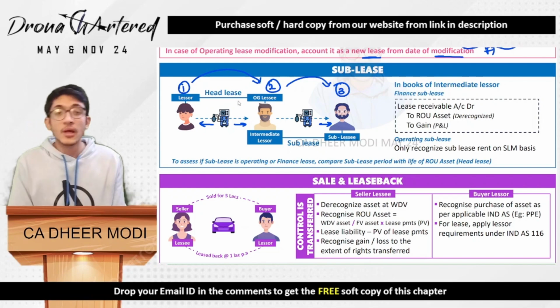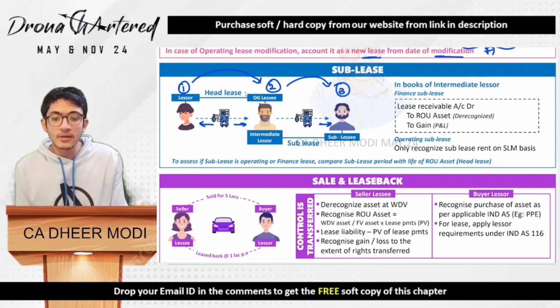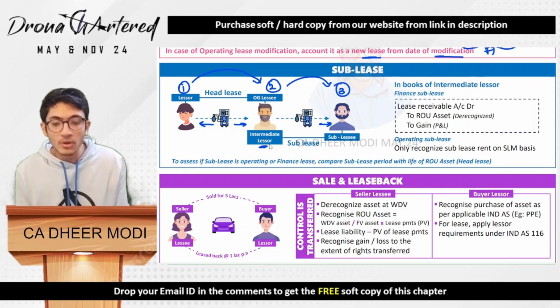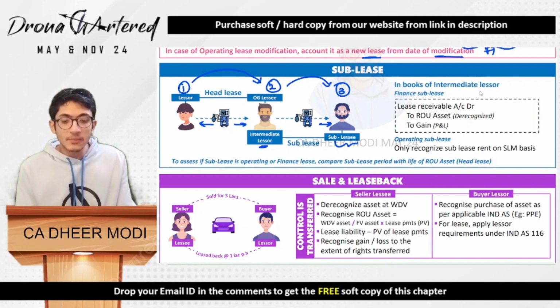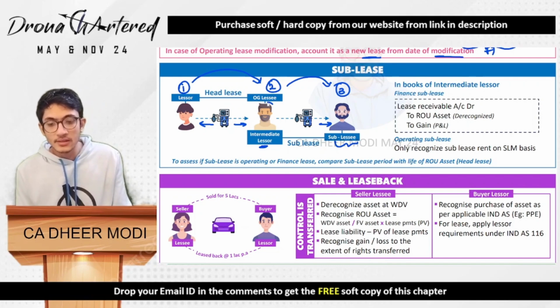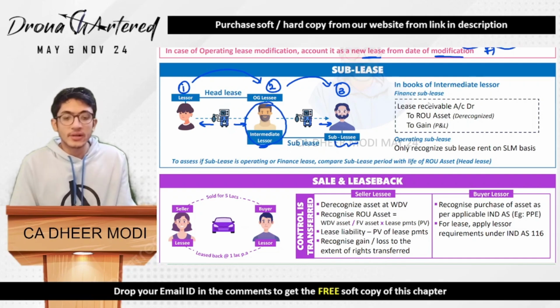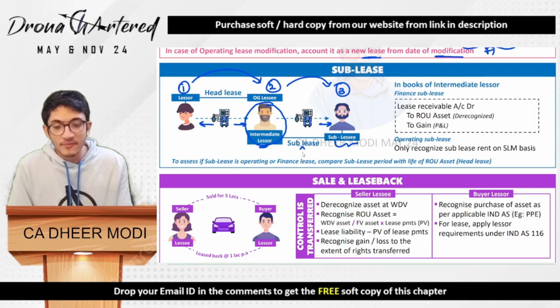So in this case the head lease is called the first transaction. That means this is the lessor and the original lessee. And this is called the intermediate lessor because he is further leasing it, and this is called the sub lessee. So in the books of the intermediate lessor, that means in this person's books, how will this transaction be recorded when there is a finance sublease? That means this sublease is a finance sublease.